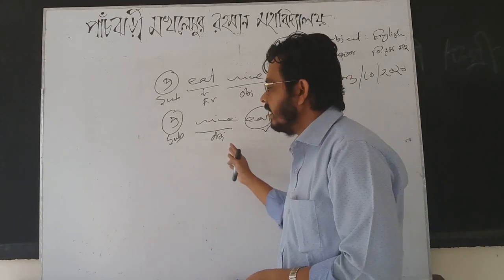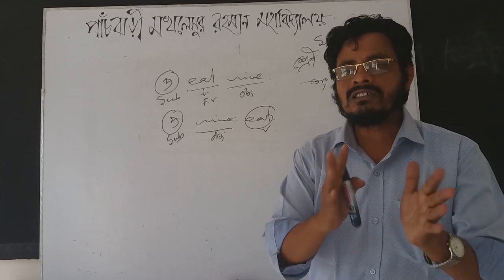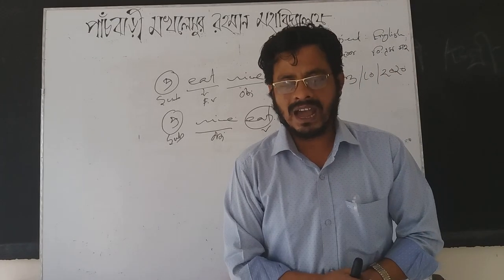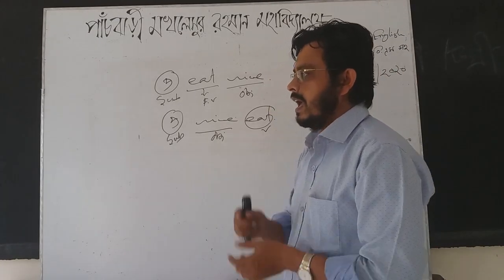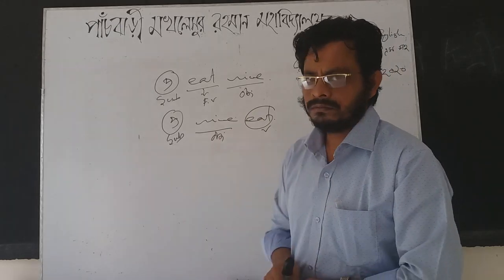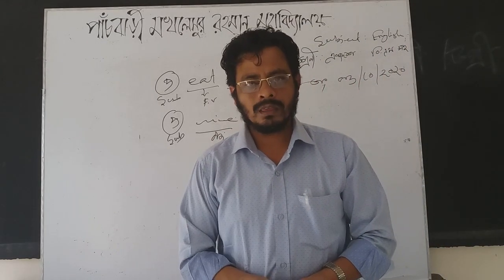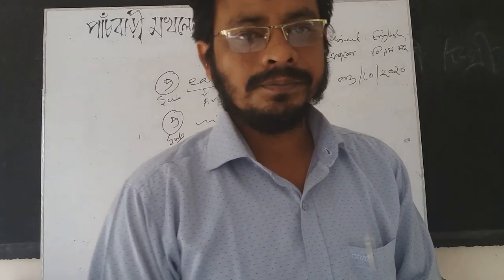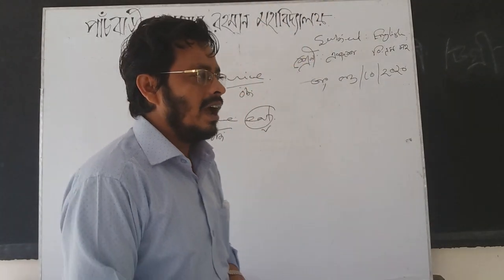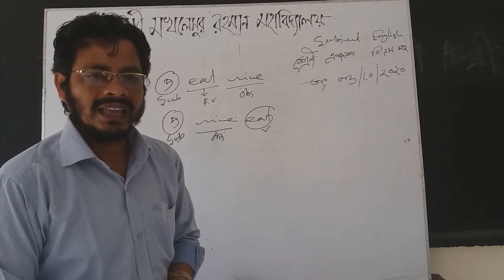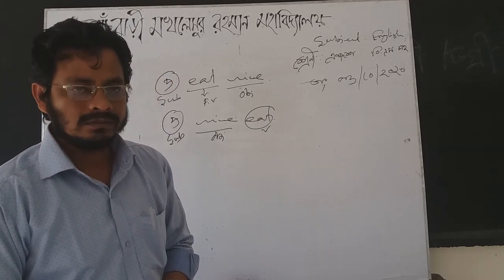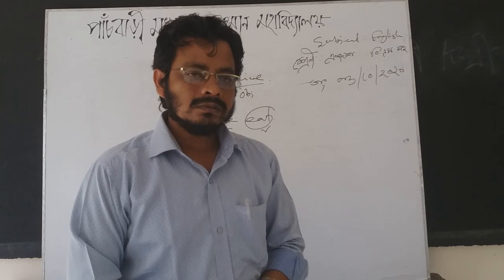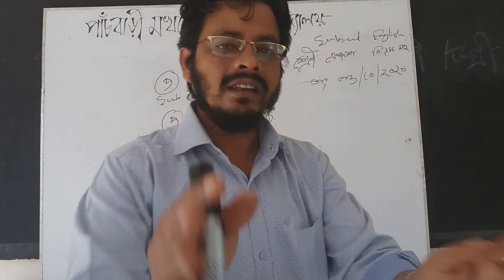But we can find here that this is also making sense. I, rice, eat. Ami, bhat, khai. No problem. We say in Bangla, Ami bhat khai. But in English, I rice eat. This is not acceptable. This is a wrong sentence. Actually, this is not a sentence.